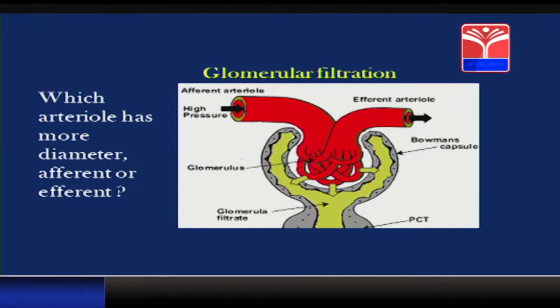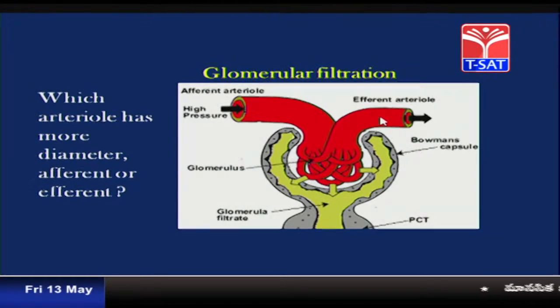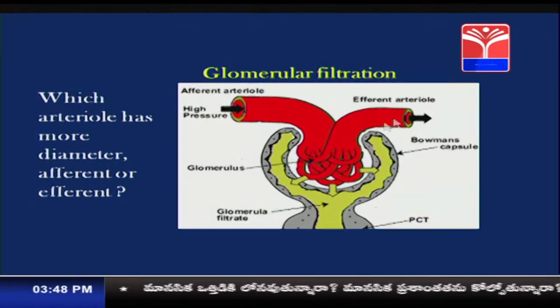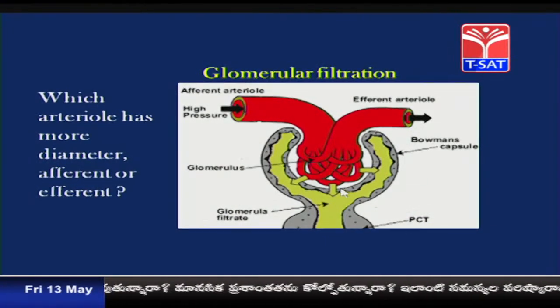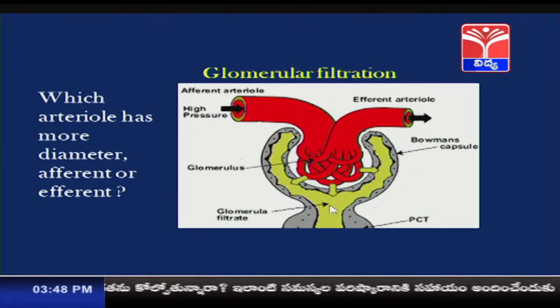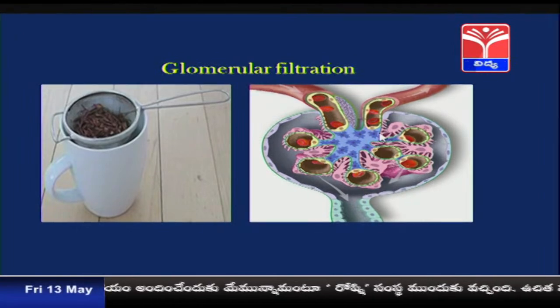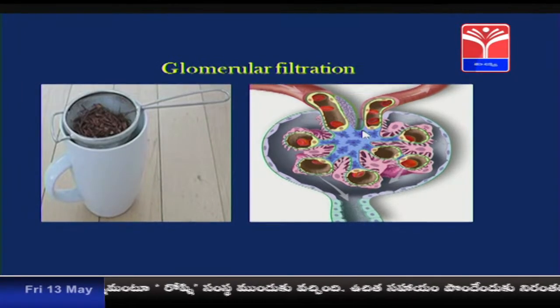Now, this is the picture showing the process of glomerular filtration. So, this is afferent and this is efferent. As I already explained, the diameter of this one is slightly larger and this one is slightly smaller, which creates pressure inside this, that is responsible for the filtration of blood. Now, students, can you remember the same process that is seen in our daily life? Exactly.